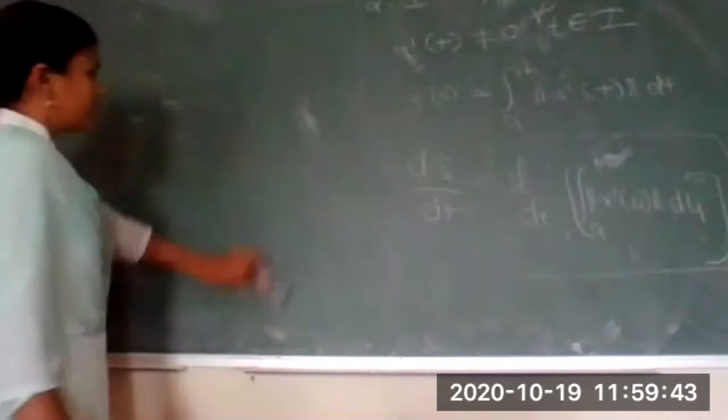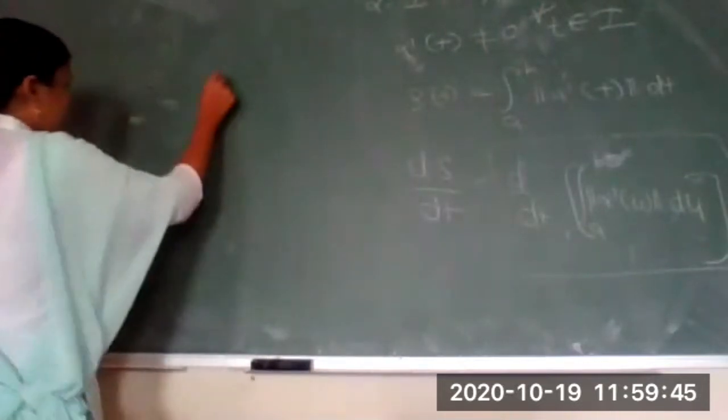Let me write down the statement of that theorem. What is the statement of the fundamental theorem?